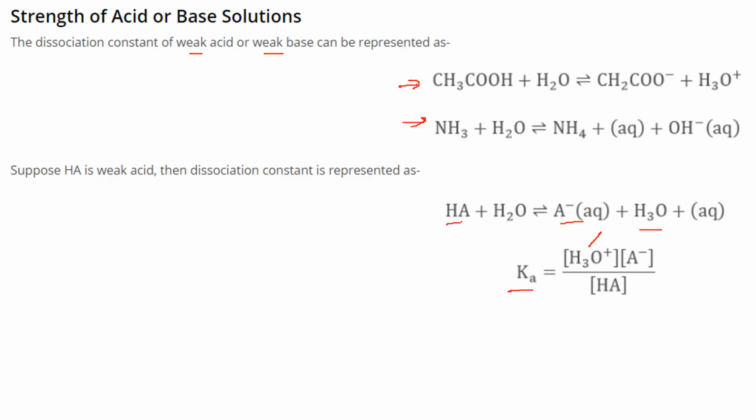This HA may be a weak acid, and the dissociation constant is represented by H3O plus times A minus on the right-hand side divided by HA. So this is the dissociation constant.